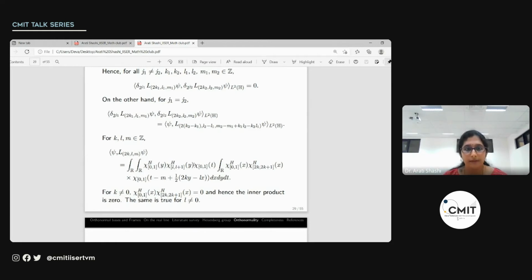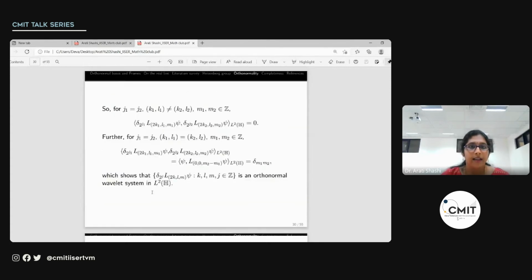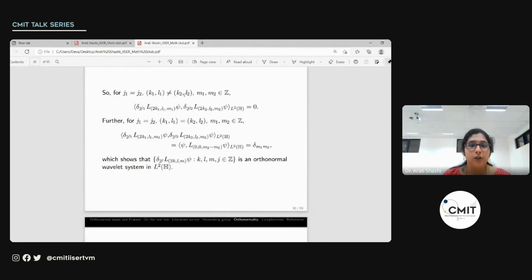And then we notice, when we write it out explicitly, that if we take k not equal to 0, then the product of these two functions would be 0 because of their non-overlapping supports, and hence the inner product will be 0. The same will be the case for l not equal to 0. So if we took two different (k1, l1) and (k2, l2) with either of the coordinates being different, then the inner product will be 0.